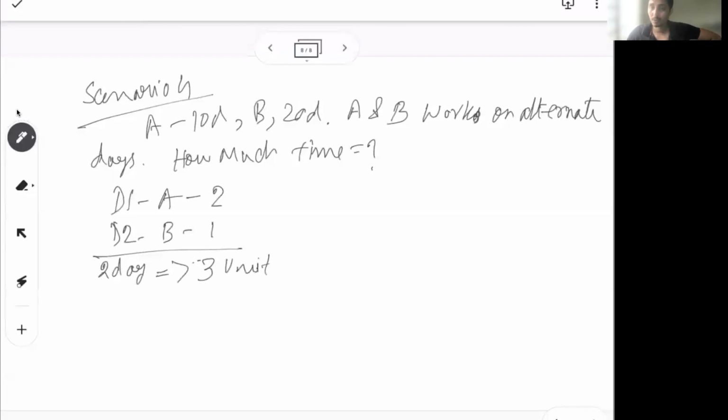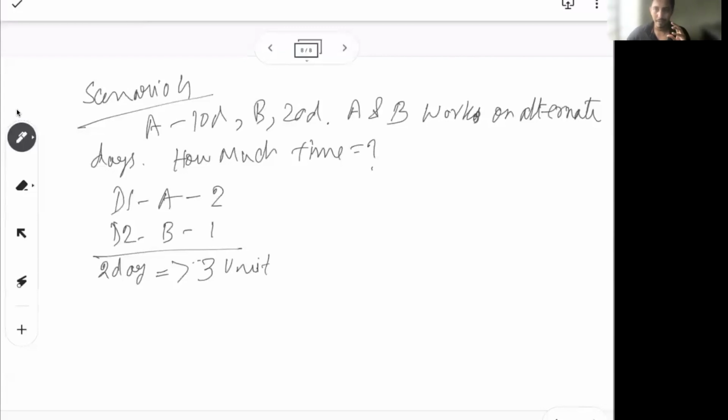I know the total work is 20 units, the same LCM of 10 and 20. So in a pack of 2 days the work done is 3 units. Instead of taking 1 day at a time, we are taking a pack of 2 days, which makes sure 3 units of work are done. Similarly, on day 3 A will work for 2 units, and on day 4 B will work and again do 1 unit.